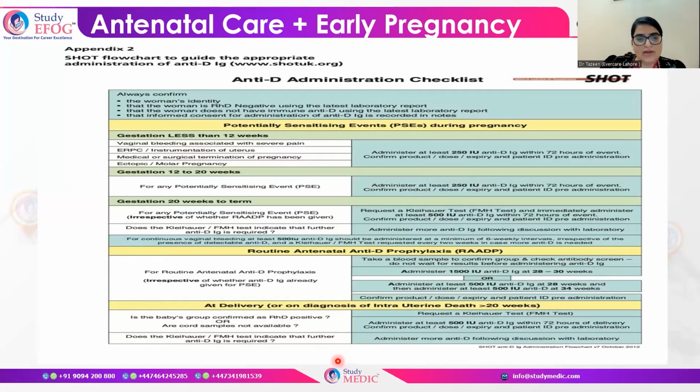At the time of delivery, if the baby's group is confirmed as Rh positive and the mother is negative, you can request a Kleihauer test, and you can administer at least 500 international units of anti-D within 72 hours of delivery. Again, you have to keep in mind the patient's safety by checking the product, the expiry date, and the ID of the patient, and then you will proceed further.